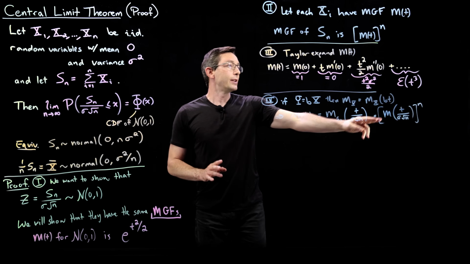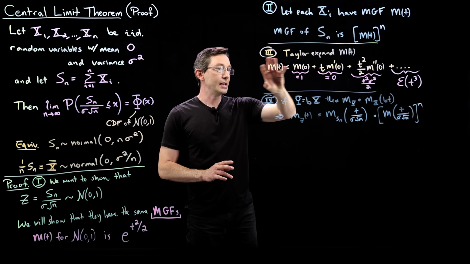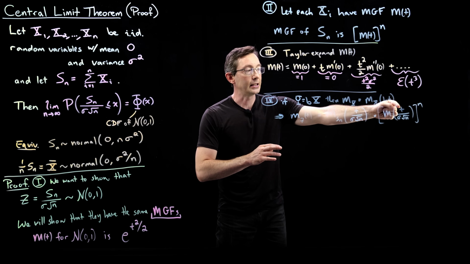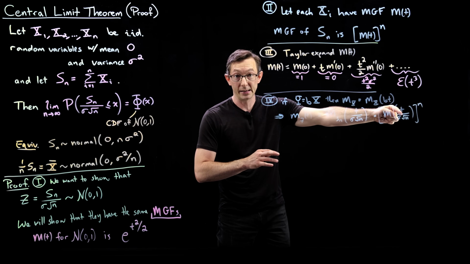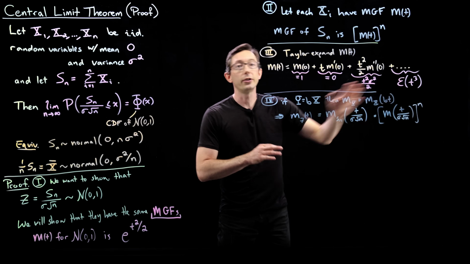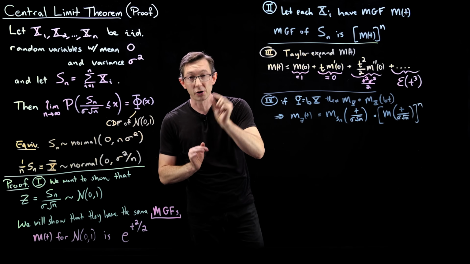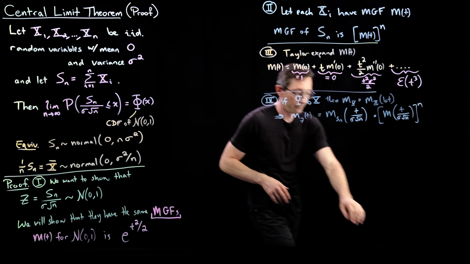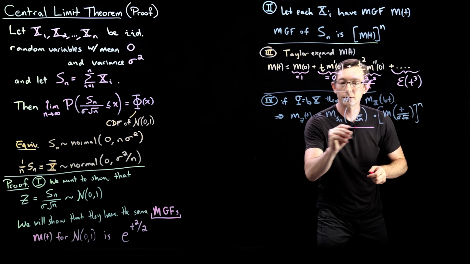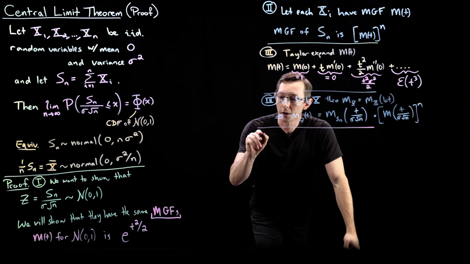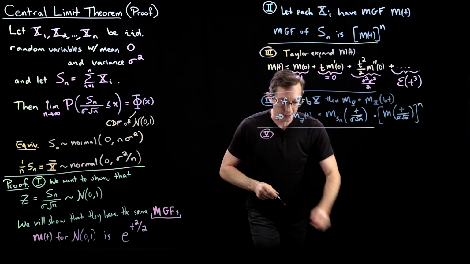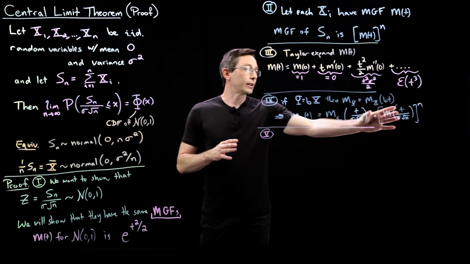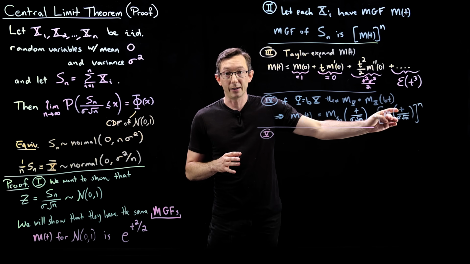Good. So now I can use this Taylor series expansion, and I can evaluate it at t divided by sigma root n, and I can take this whole thing to the power n. And so we're super, super close. We're basically there, just a couple more steps, and we'll have this proven. Good, so maybe I'll do pink now. Okay, so step 5, this is where the rubber hits the road. Now I'm going to compute this m of t divided by sigma root n.